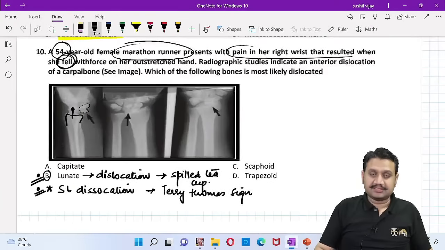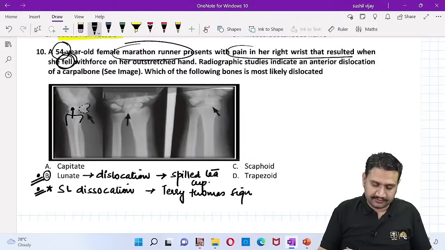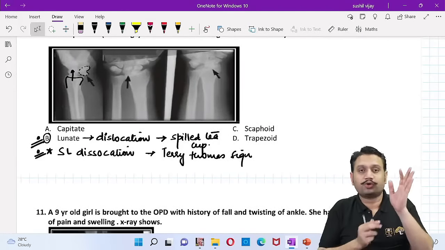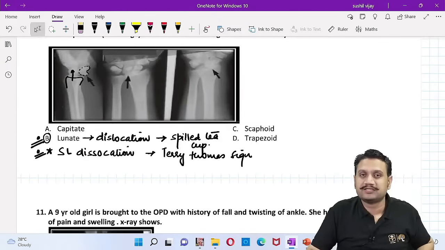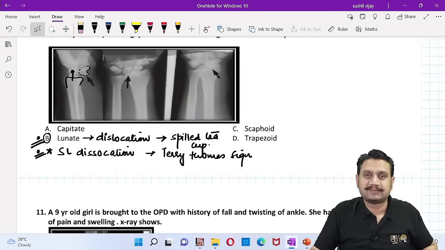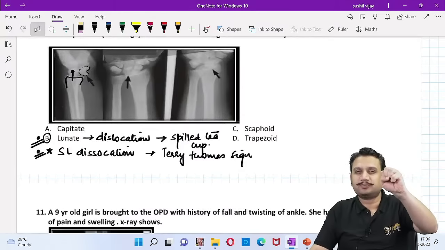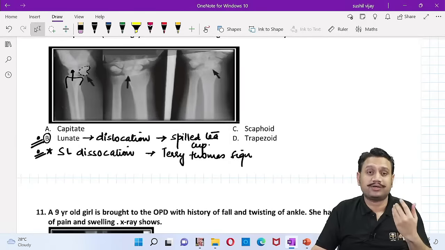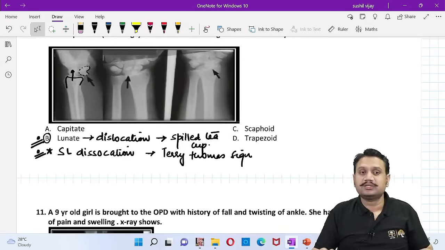Okay, so these are 4 points about the 3 points. We said 3 points, and the 4th point I told you about the lunate was what? The osteochondritis. What did you call the osteochondritis of lunate? The Kienbock's disease. When the lunate will become very, very small, very, very shrunken, and that will be causing pain here, the osteochondritis. So 4 important points about the lunate.